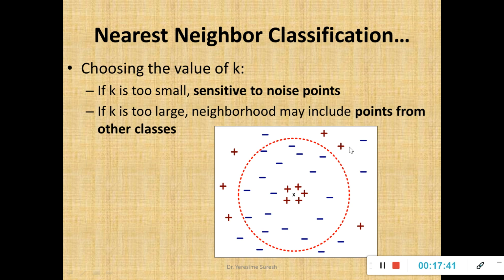We have already discussed your outliers. These instances are an example for outliers, which indicates the noisy points. That means your data becomes inconsistent. And if the value of k is too large, then the neighborhood may include points from other classes also. So possibly I want to make a set of positive instances, a set of negative instances, but unfortunately if the value of k is too large, then I'll group both positive as well as negative instances. In such cases, finding majority voting will become a very difficult task.